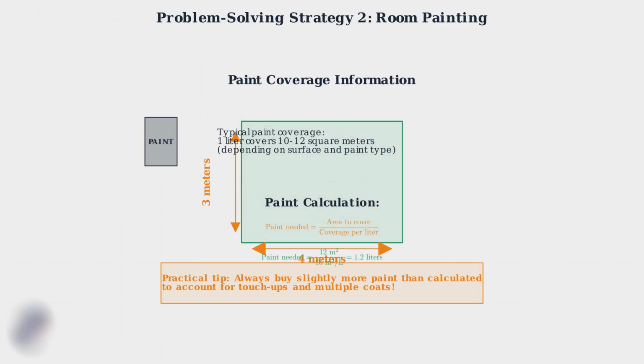So in summary, we calculated the wall area using length times width, which gave us 12 square meters. Then we used the paint coverage rate to determine we need approximately 1.2 liters of paint. This systematic approach works for any painting project. Understanding area calculations like this one is essential for many real-world applications, from home improvement projects to professional construction work.